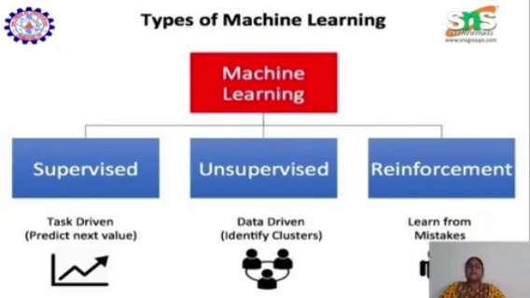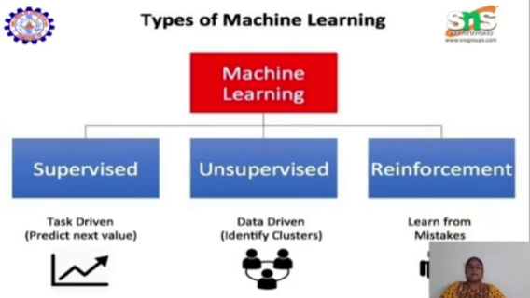When I say unsupervised learning, the machine is trained with unlabeled data sets. When we give a labeled data set, it is supervised learning. When we give an unlabeled data set, it is unsupervised learning. The unsupervised learning is data driven.